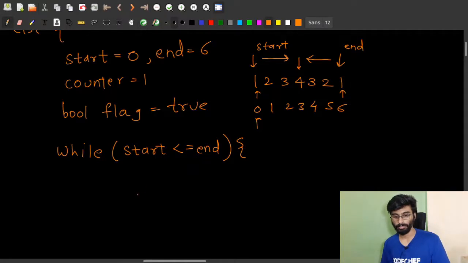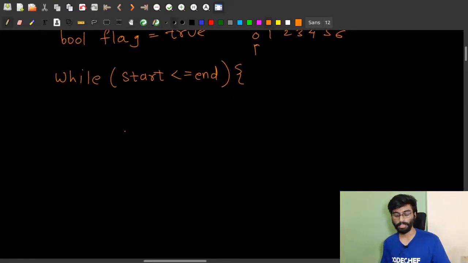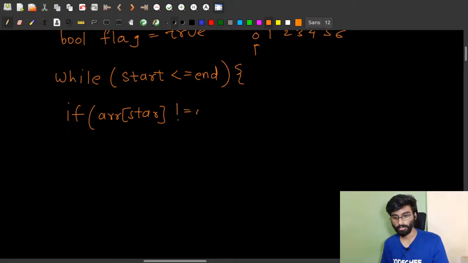Now in this loop, for each of the start and end pointers, we have to check whether it is equal to the counter or not. We are simultaneously increasing the start pointer and decreasing the end pointer, so both should be the same and equal to the counter. So let's say if array of start is not equal to counter, or array of end, our last pointer, is not equal to counter.